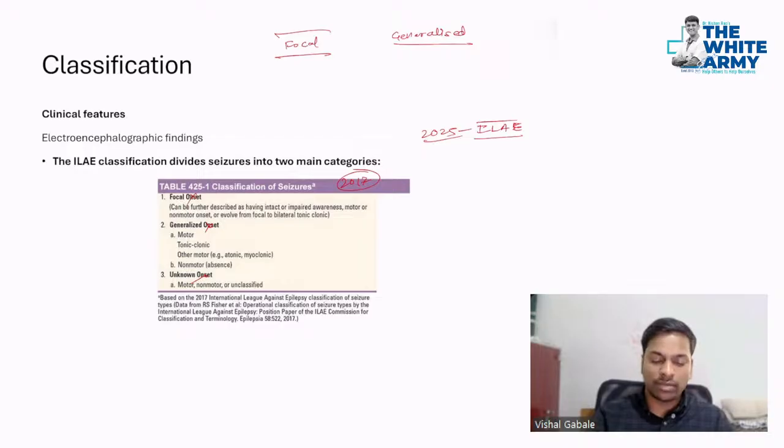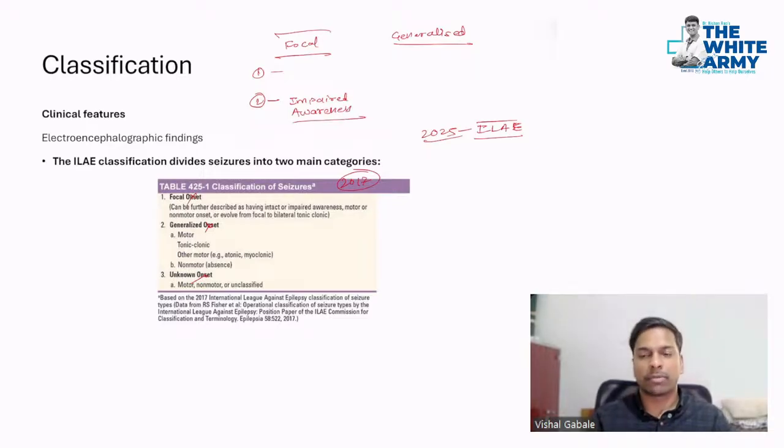In focal, you have focal seizure of two types. The first type is focal seizure with impaired awareness. Here, the patient will have a focal seizure, for example motor, autonomic, or sensory; anything can be there.